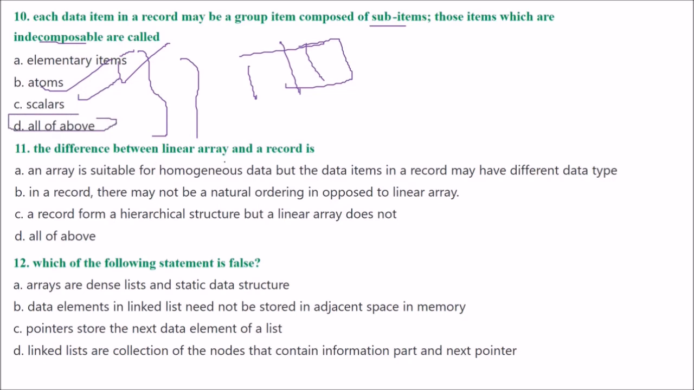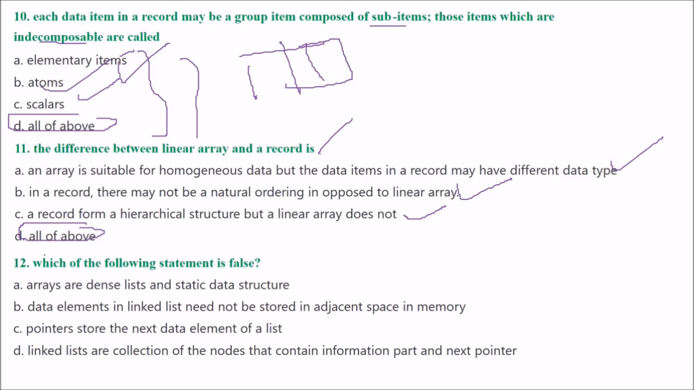The difference between linear array and a record is what? Let us see one by one. An array is suitable for homogeneous data, but the data items in a record may have different data types. This is correct. In a record, there may not be a natural ordering as opposed to the linear array. This is also correct. A record forms a hierarchical structure, but a linear array does not. This is also correct. So we'll go with the last option, that is D, all of the above.